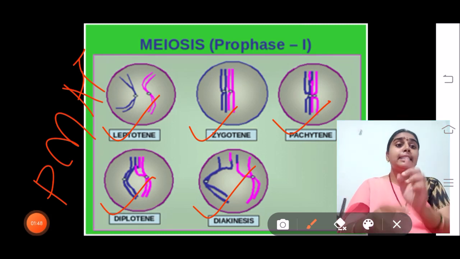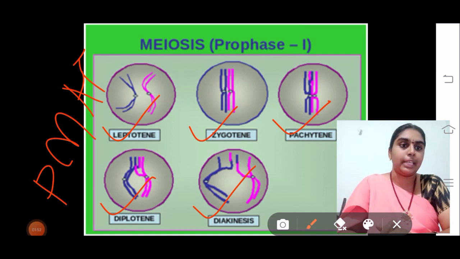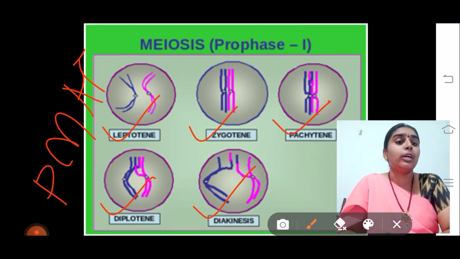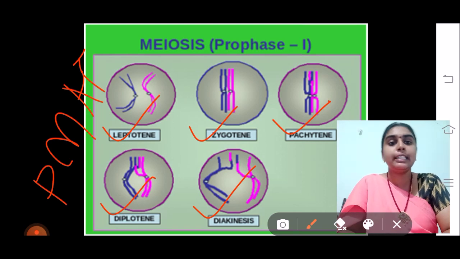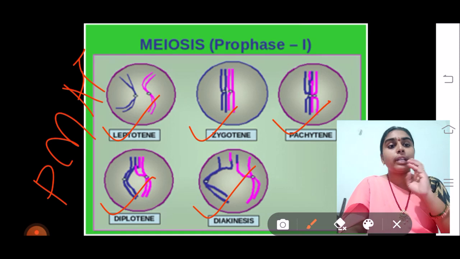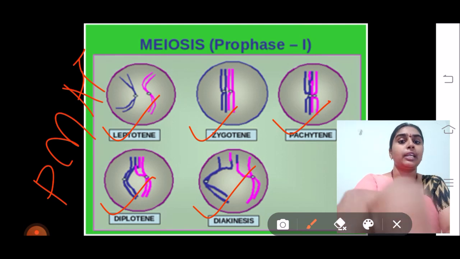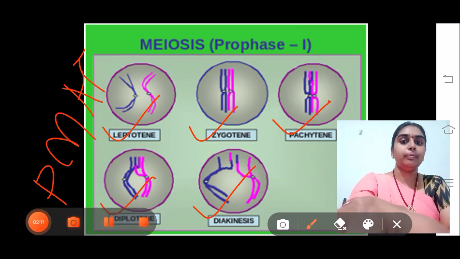Prophase 1 is the longest phase and it is occurring for 12 to 24 hours approximately. Here the actual crossing over, recombination, synapsis, terminalization occur, through which the number of chromosomes will be reduced into half.